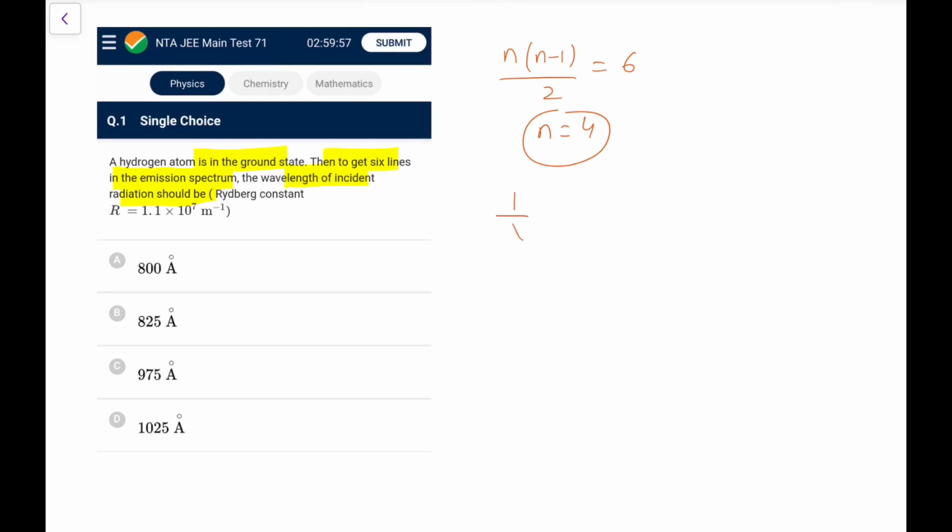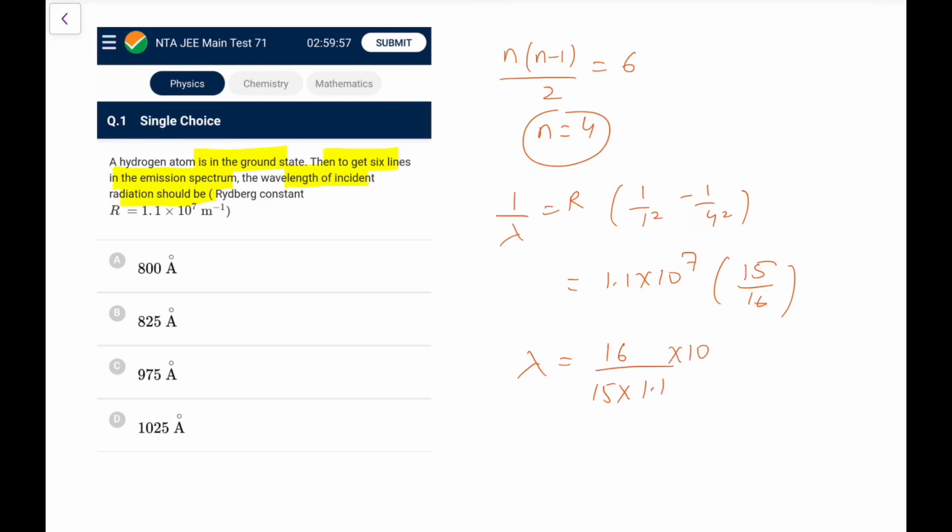So for the wavelength, I can write 1 upon lambda equals R times 1 upon 1 square minus 1 upon 4 square, which comes out as 1.1 into 10 to the power 7 into, 1 by 4 square is 1 by 16, so 15 by 16. So lambda would be 16 upon 15 into 1.1 into 10 to the power minus 7 meters.